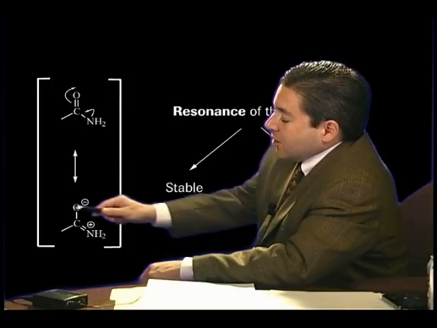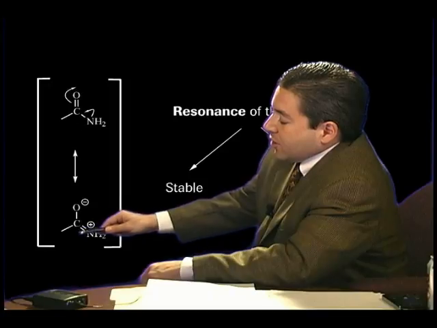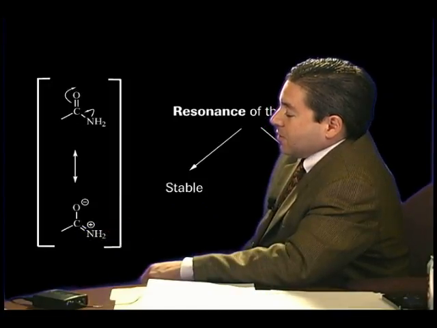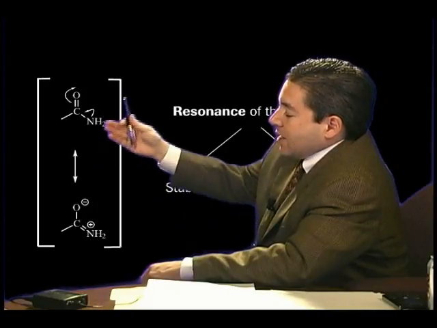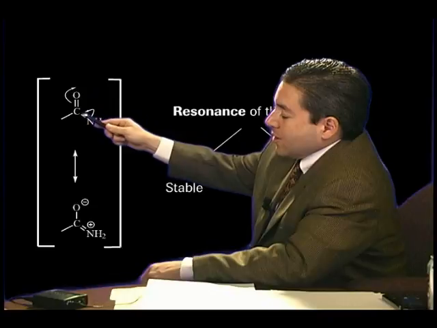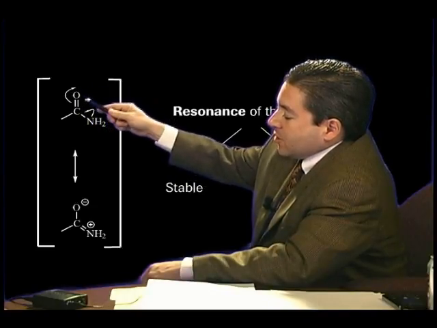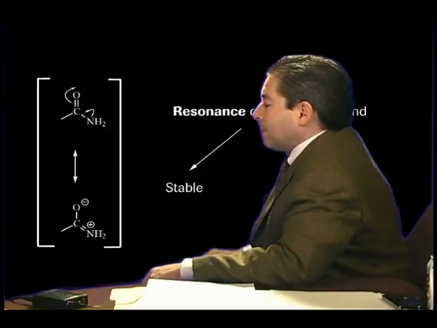The other implication of this, as you can see, is that there is some double bond character to this carbon-nitrogen bond, which is very important, as we'll talk about very shortly. So the amide is, in fact, a resonance structure in which there's delocalization of electrons over the three atoms of the oxygen, the carbon, and nitrogen. And this, of course, is the amide.